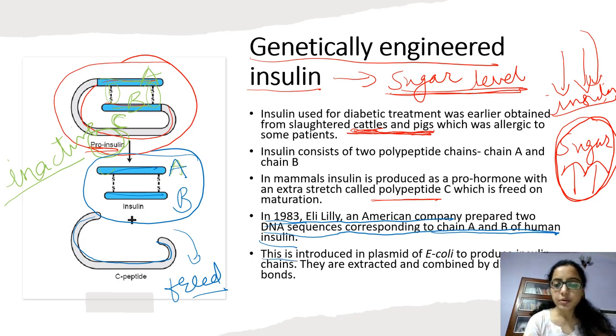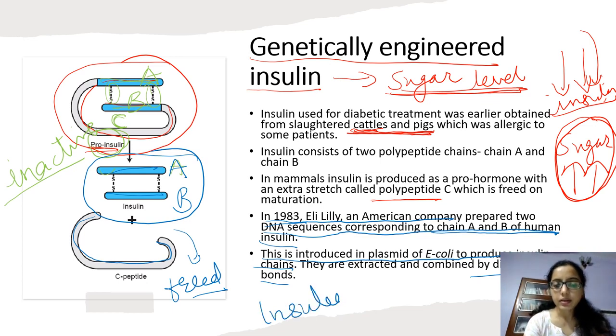Now this was introduced in plasmid of E. coli to produce more polypeptide chains, like more insulin, and then they were connected by disulfide bond. That was how the insulin was produced in laboratory, right?